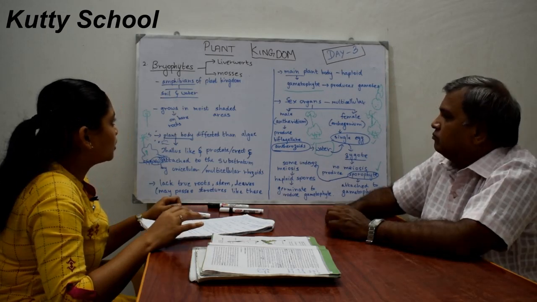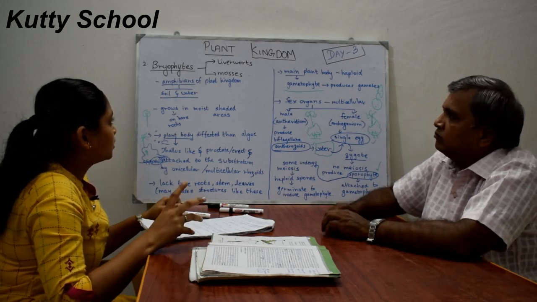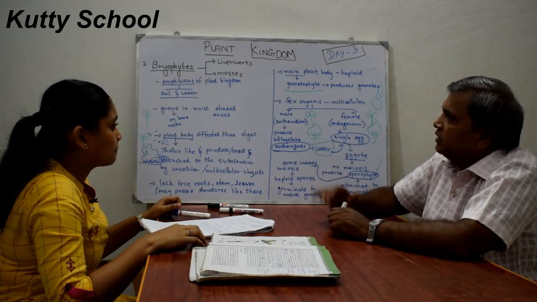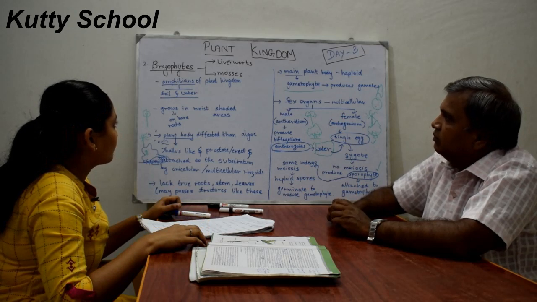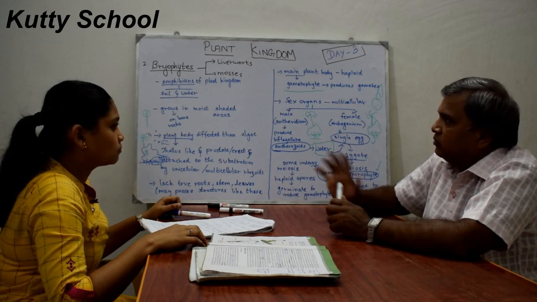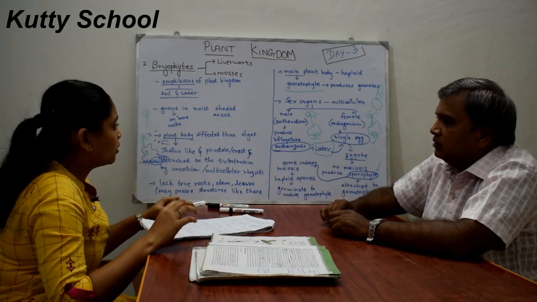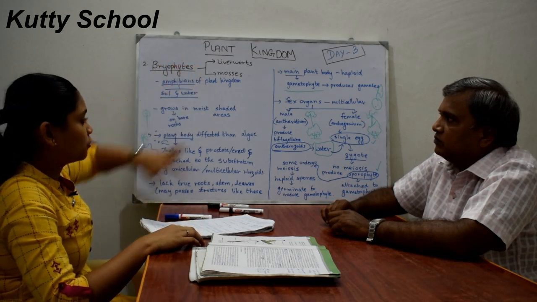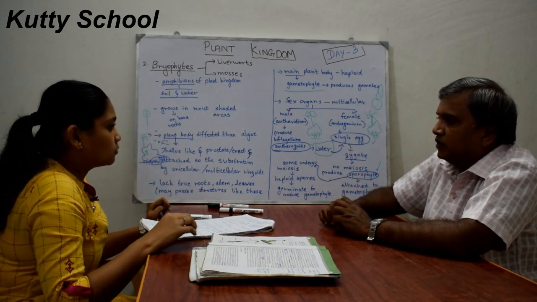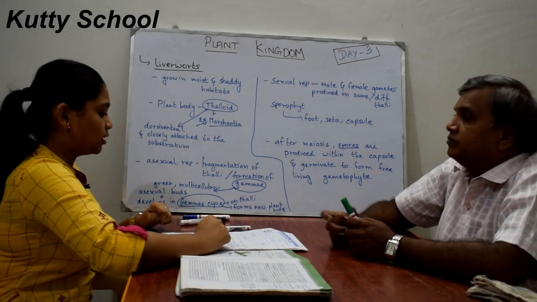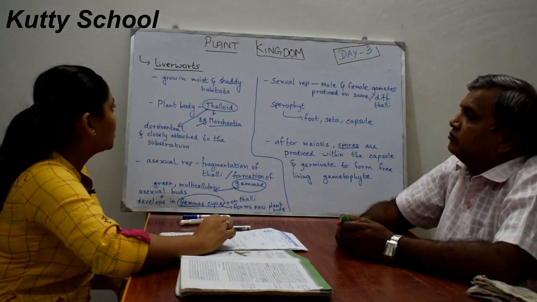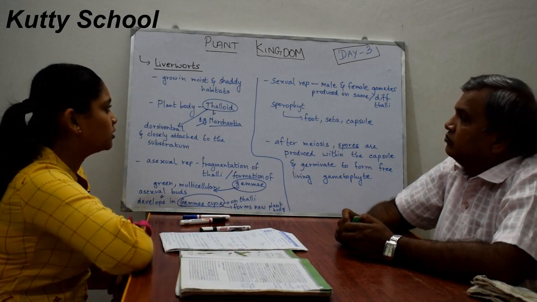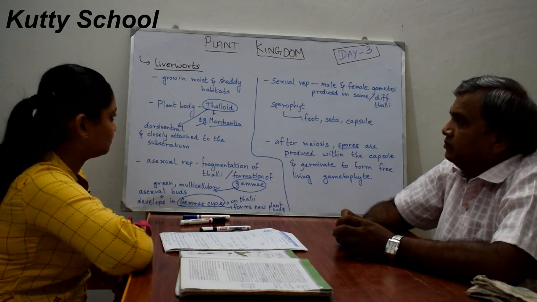So now we'll see about the separate divisions, that is liverworts and mosses. We'll discuss them separately. Here in bryophytes there are two different groups, liverworts and mosses. Both are from bryophytes. So far we have seen the general characteristics of bryophytes. Now we are going to see the first division under bryophytes, which is liverworts, and the second one is mosses. First we'll see about liverworts.